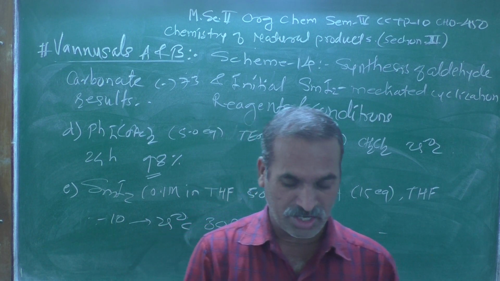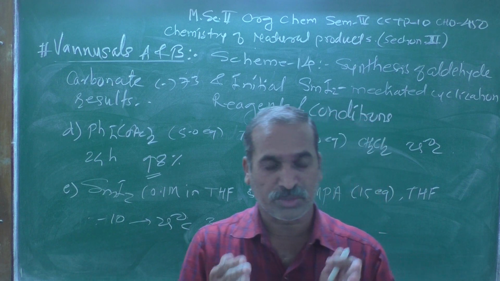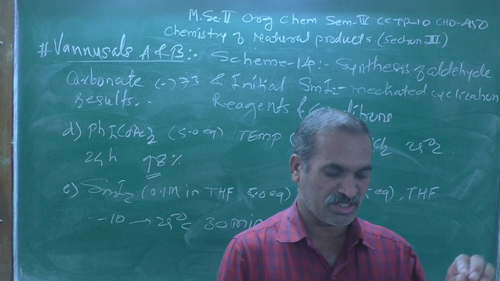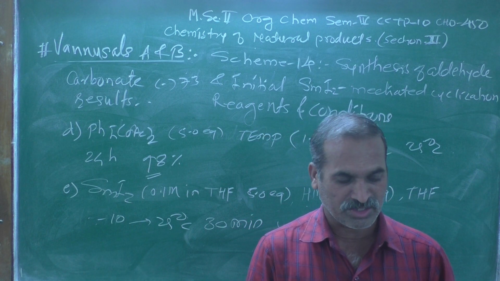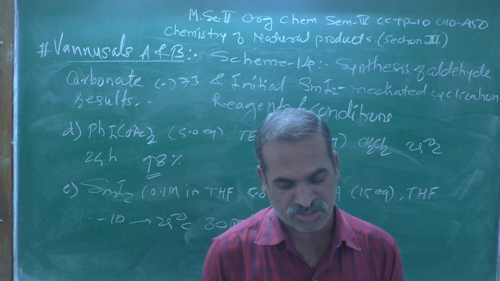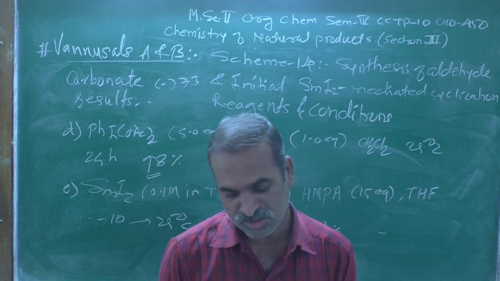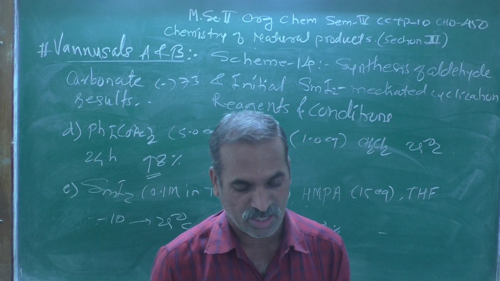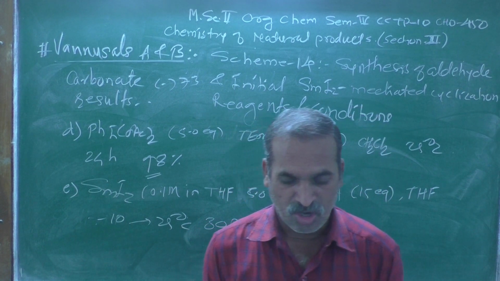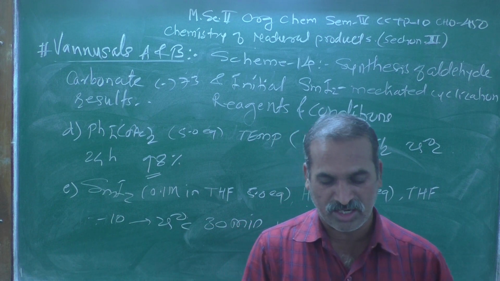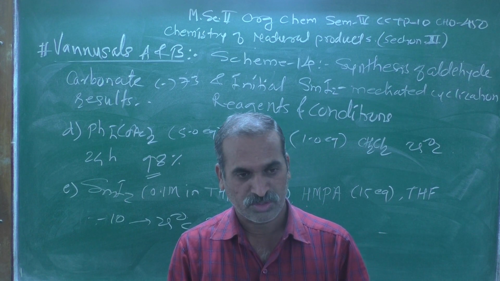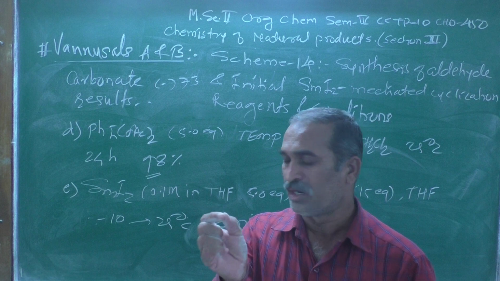These are the reagents used in scheme number 14. The heading of the scheme is the synthesis of aldehyde carbonate 73, and the initial SmI2-mediated cyclization results in structure number 76 that we have seen here. The remaining optimization of the SmI2-mediated cyclization of aldehyde carbonate 73 we will study in our next lecture.